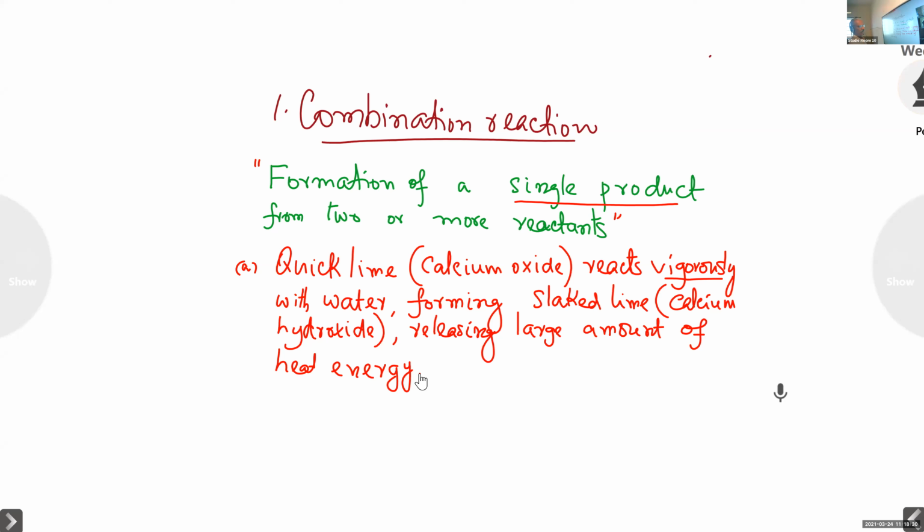Various types of questions will be asked from this reaction. One question may be like this: what happens when quicklime reacts with water? Our answer is this, written here. Quicklime reacts vigorously with water, forming slaked lime, releasing large amount of heat energy. That's the answer. Then another question: what is quicklime? What is our answer?